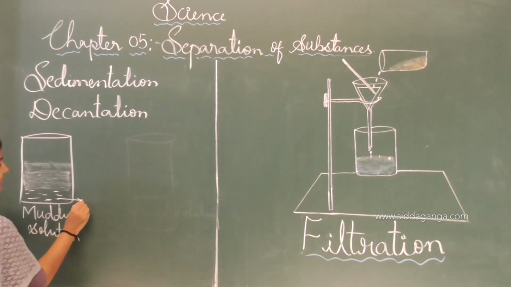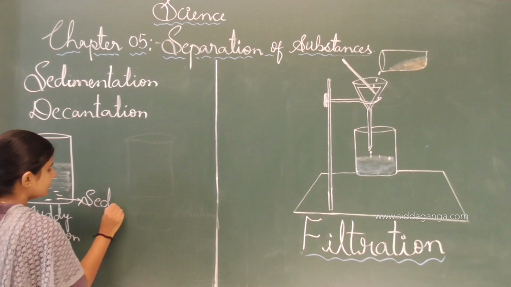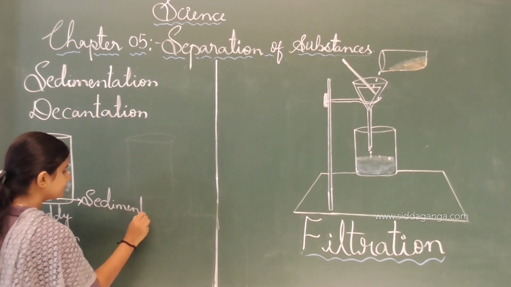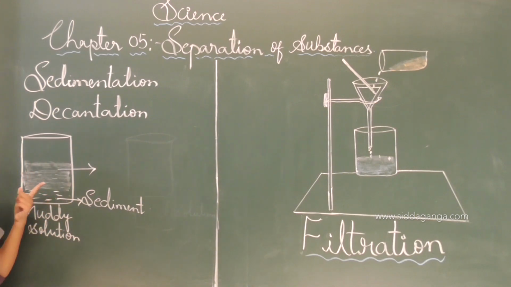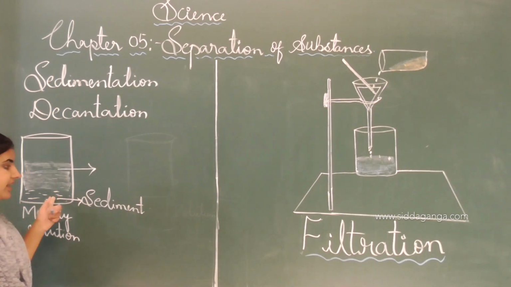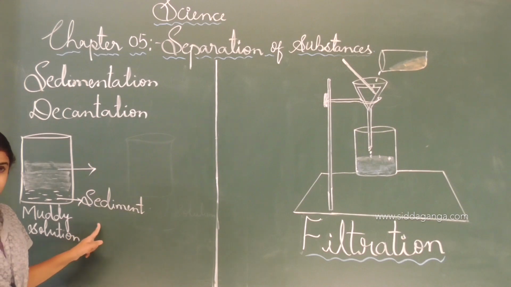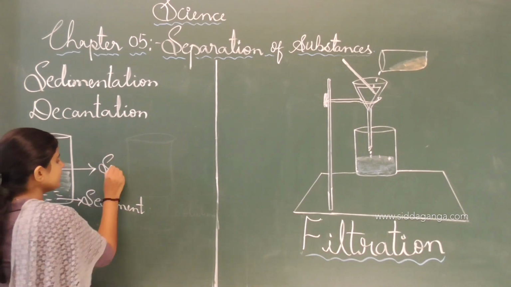This bottom layer we call the sediment, and the uppermost layer which does not have the particles of mud, we call the supernatant layer.